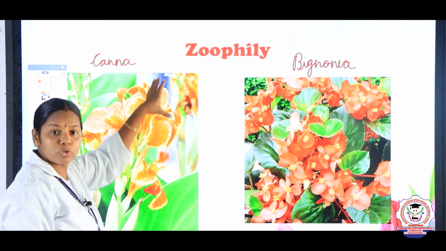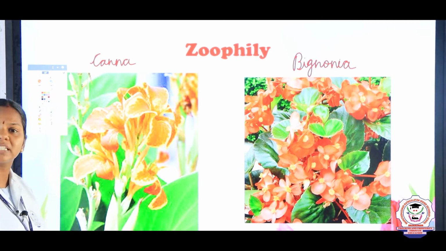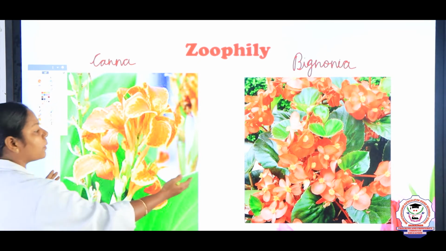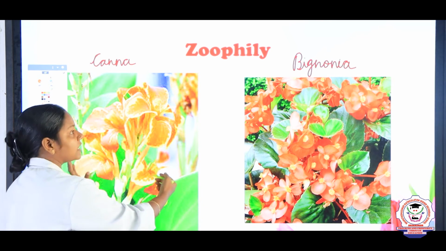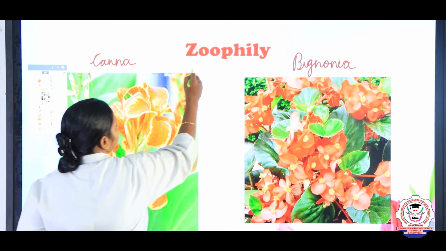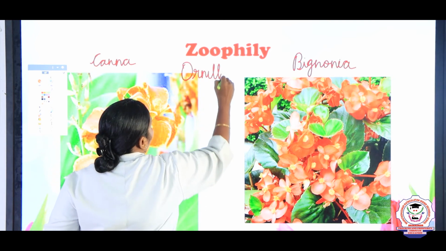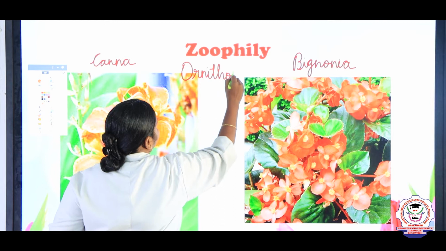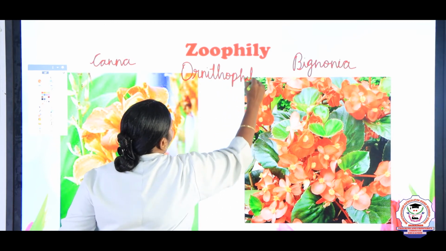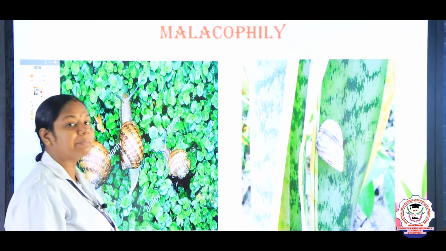So in zoophily, there is another category called ornithophily. Ornithology is the study of birds. So the pollination which takes place in Canna and Bignonia is ornithophily. What do we say, children? Ornithophily. Children, now we are going to talk about malacophily.